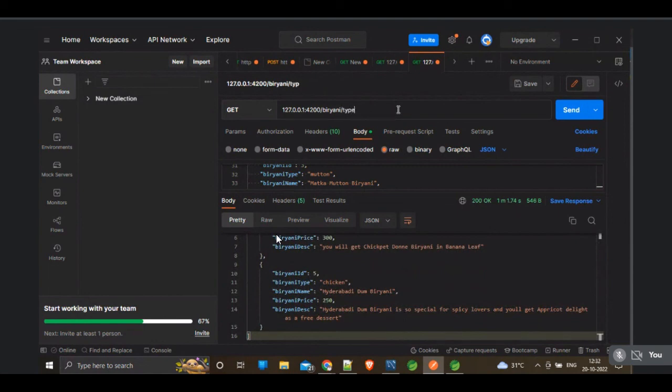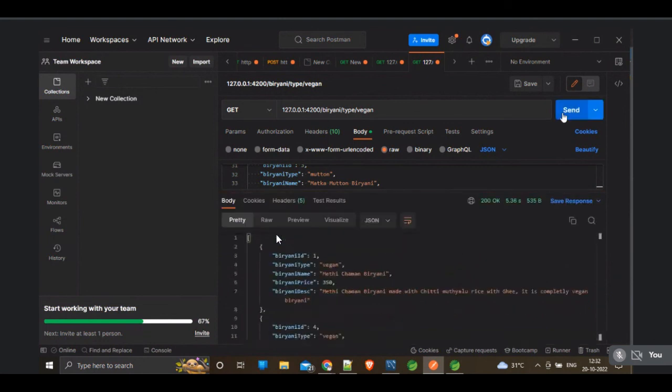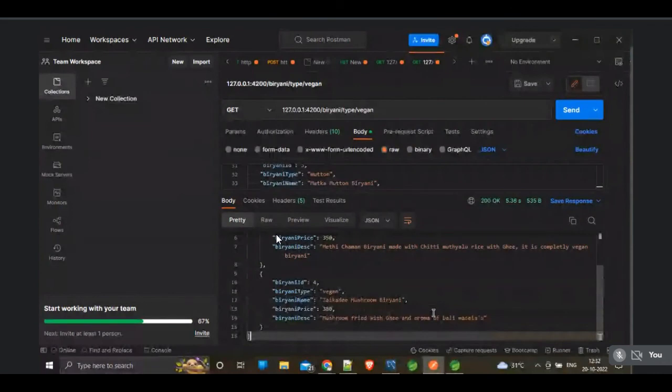Now I want to fetch only the veg biryanis. So veg or vegan, I think we have vegan, not veg. Okay, type. Now it will take some time because Spring Boot has to respond, and after that we have to get a response from MySQL also. That's why it is taking some time. Here you can see the vegan methi chawan biryani which costs around 350 rupees, and the Jaikade mushroom biryani which is 380 rupees. We got only the veg biryanis.